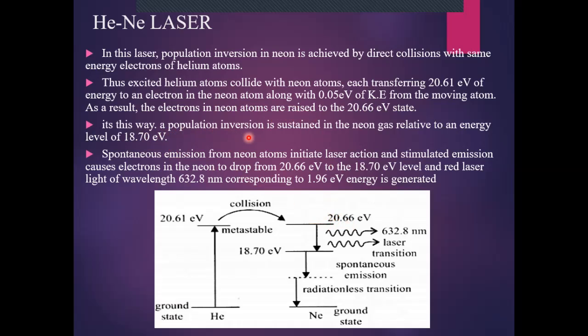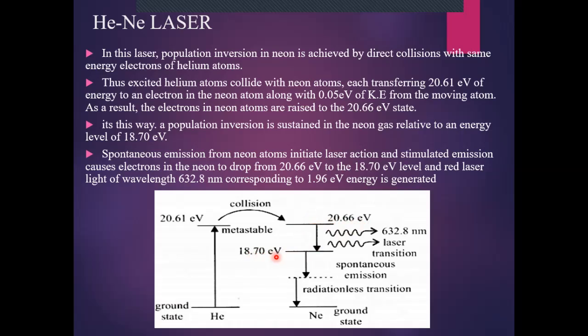In this way, a population inversion is obtained in the neon gas relative to the energy level of 18.70 electron volt. As these are the two energy states which have approximately equal energy 20.61 and 20.66. So by colliding the helium atom with the neon atom, they are raised to the 20.66 electron volt. So population inversion is achieved between these two energy levels of 20.66 electron volt and 18.70 electron volt.